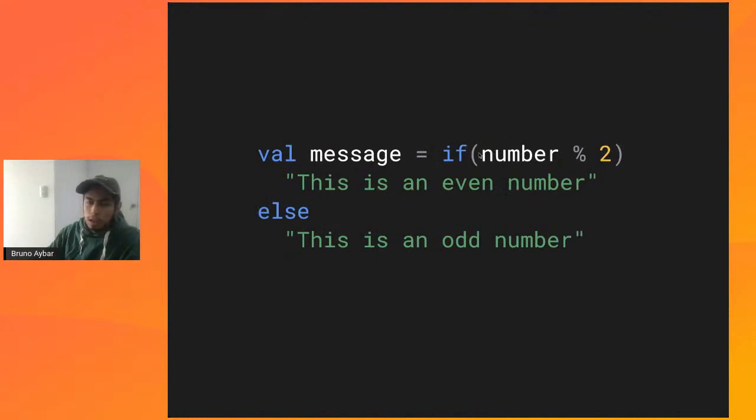We can even do this with an if else, all right? Because we can say, all right, we analyze a number, then it has this message, otherwise it has this other message. And in both cases, this returns a string. So what's the inferred type? It's a string itself. It's the result of this whole expression, right? In Java, you can't do this because it's not an expression, so you can maybe return this value, but you can't assign it to a property, all right? But you can in Kotlin because this whole block returns a value.